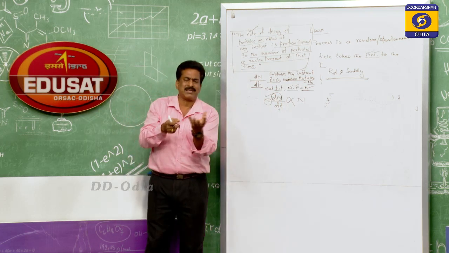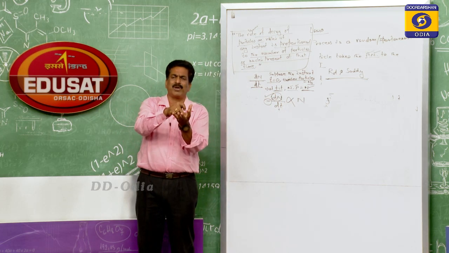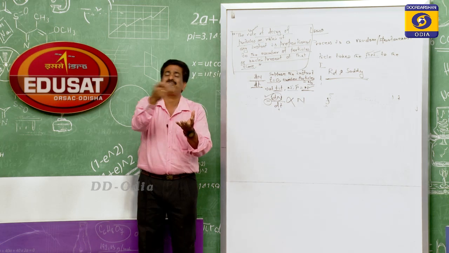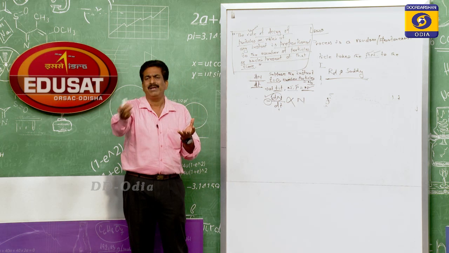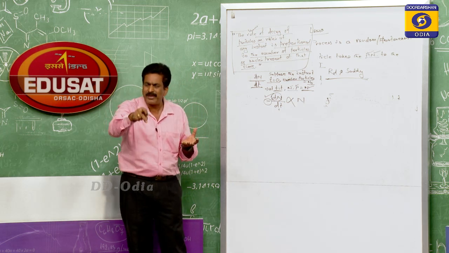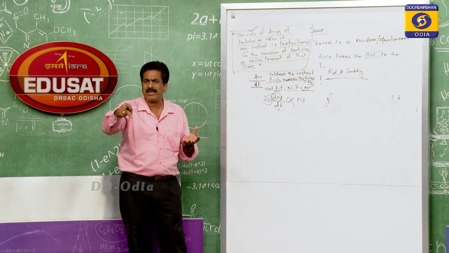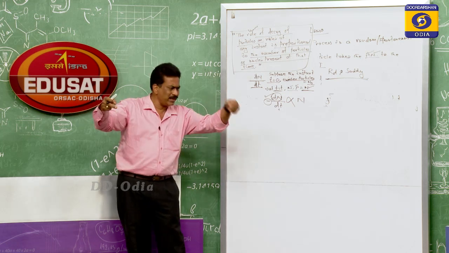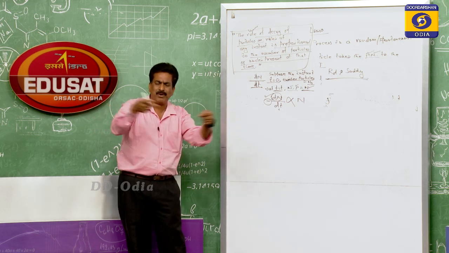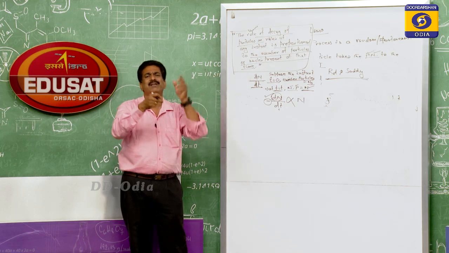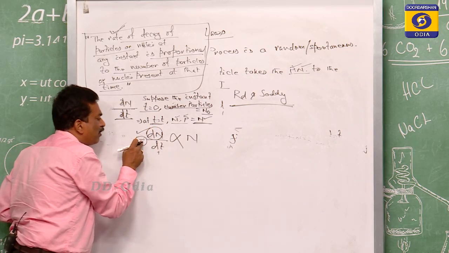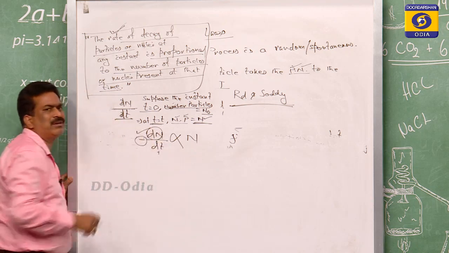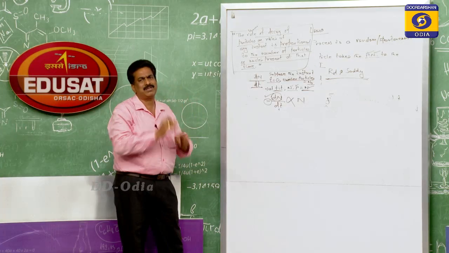Suppose it starts at a time where the number of particles is x. After 1 second or 1 minute, if some decay happens, then that x value will be reduced. The reduced value is the final one, and the initial one is x. So if you take the change, there is a negative sign. This dN will give you a negative, therefore minus dN by dt. This is one type of explanation.